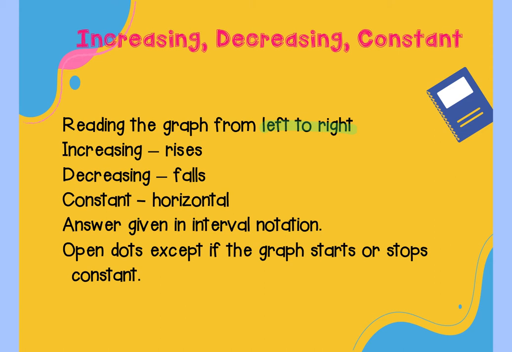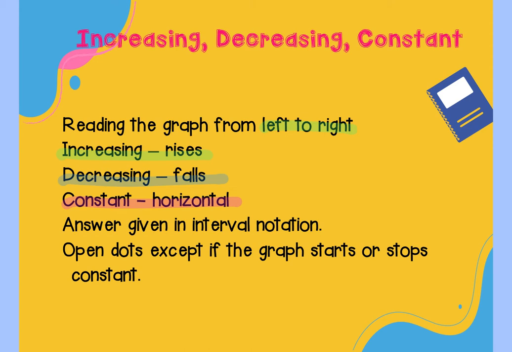If your line or graph is rising as you move from left to right, that would be increasing. If it is falling as you move from left to right, it would be decreasing. And if it's horizontal, it's constant. It will never be vertical because then it's not a function. So we're talking about functions now. If it was vertical, it would fail your vertical line test, so it wouldn't be vertical ever.